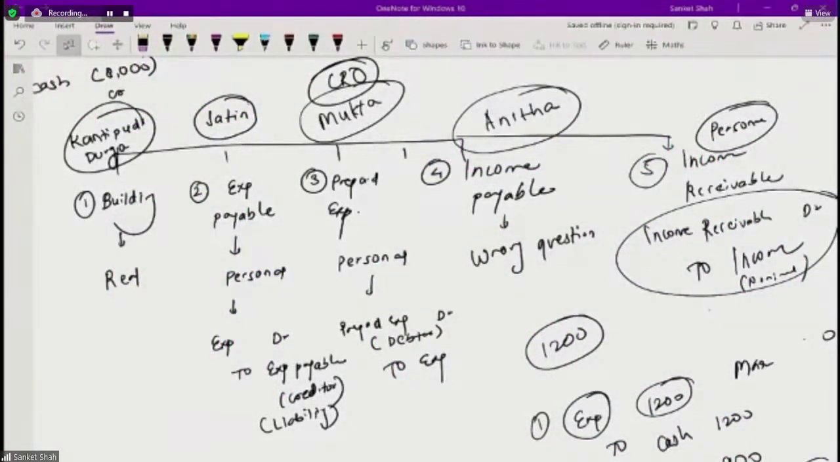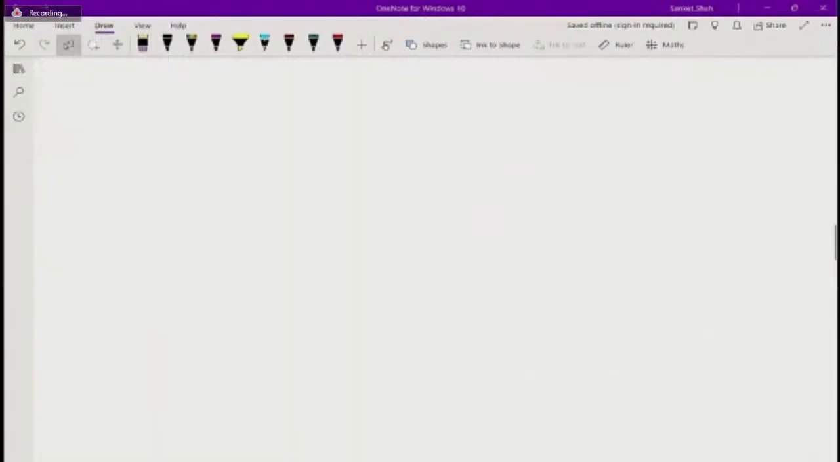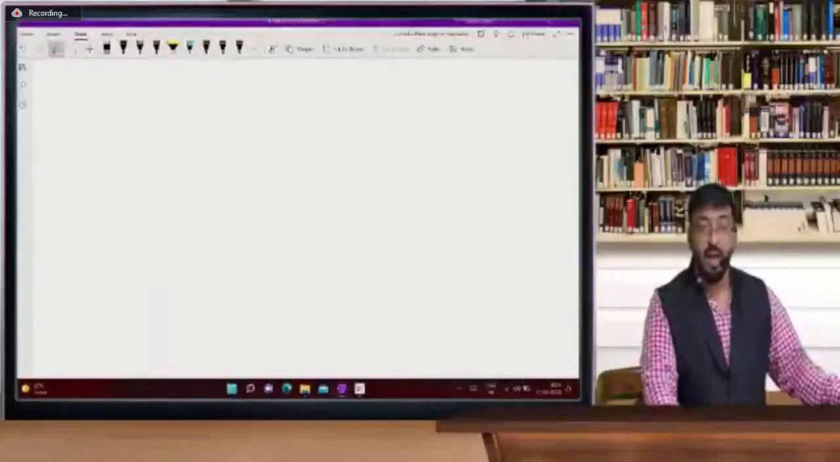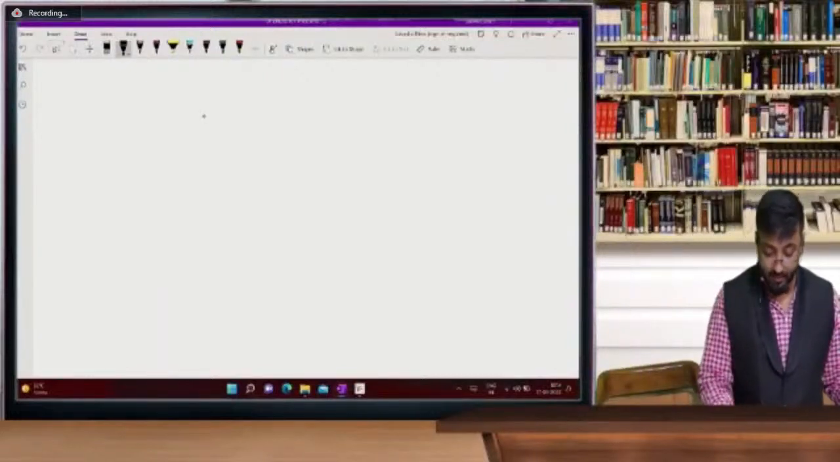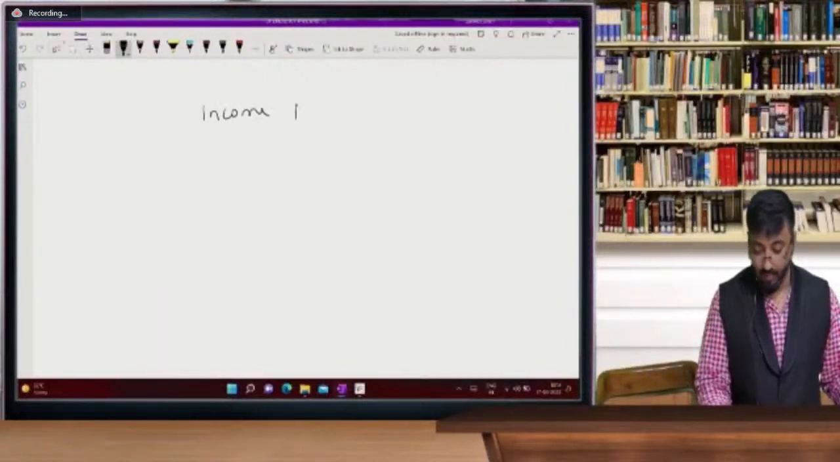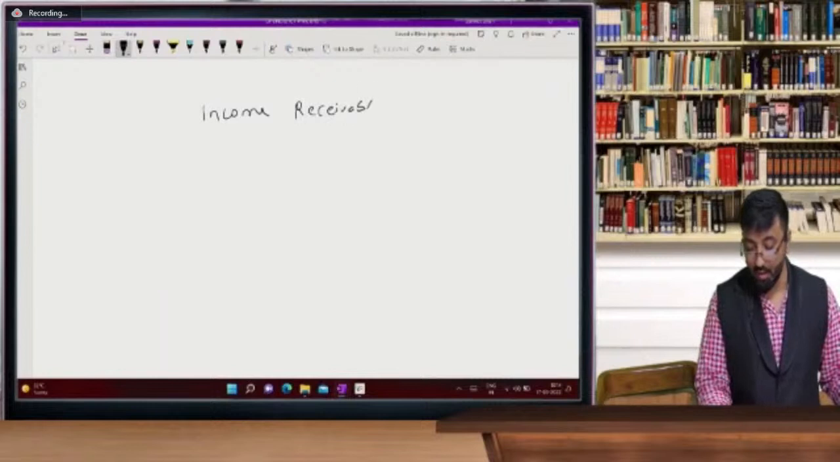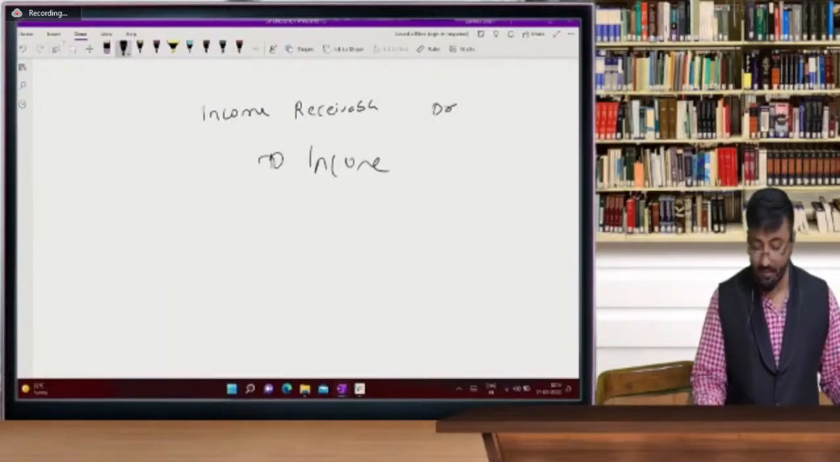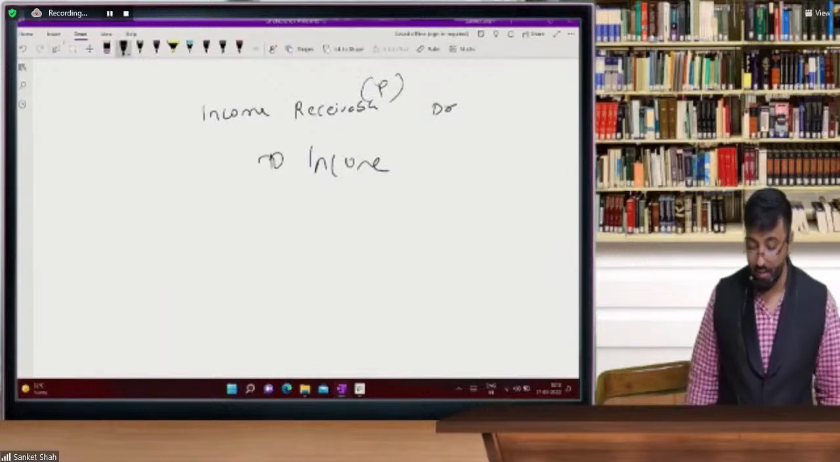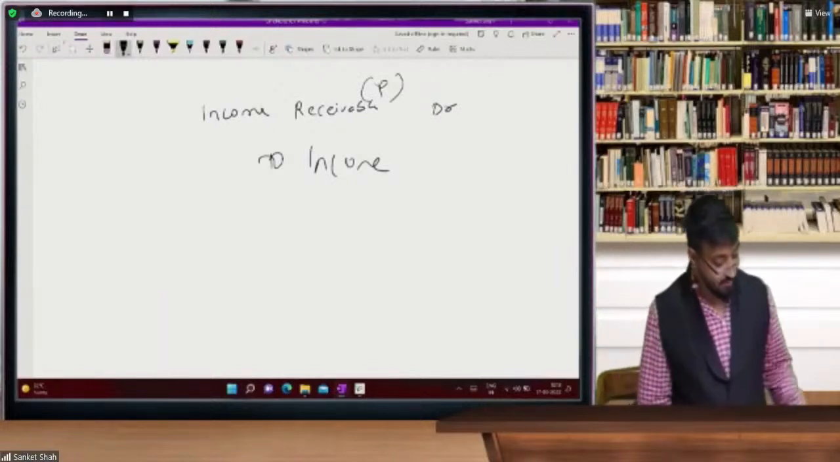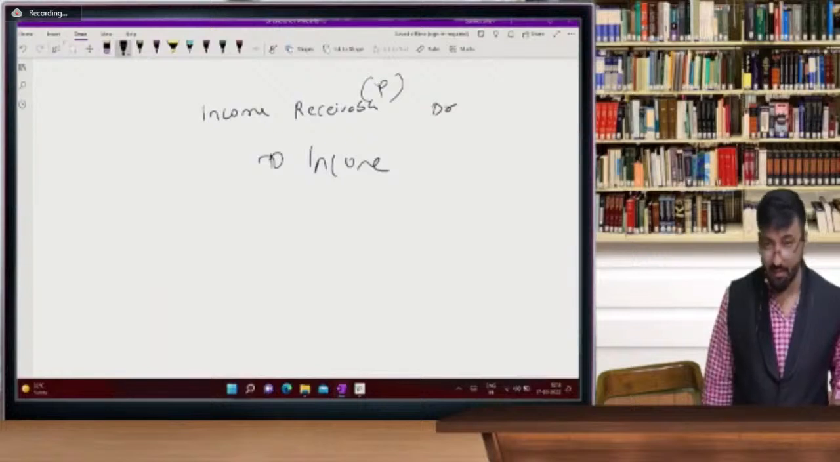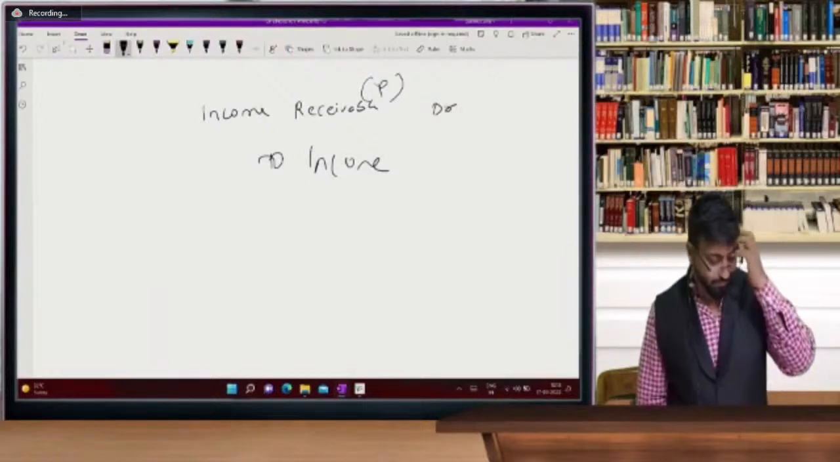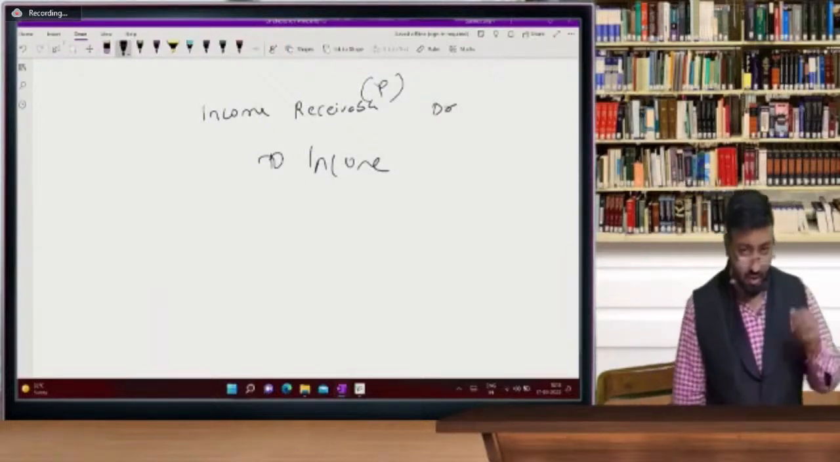Many students asked about income receivable. Income receivable is our asset, to income account. Income receivable is an asset. It's a personal account, and to income is a nominal account. So many students asked me about income receivable because I think there was no audio at that time. So now let's start with bonus shares.